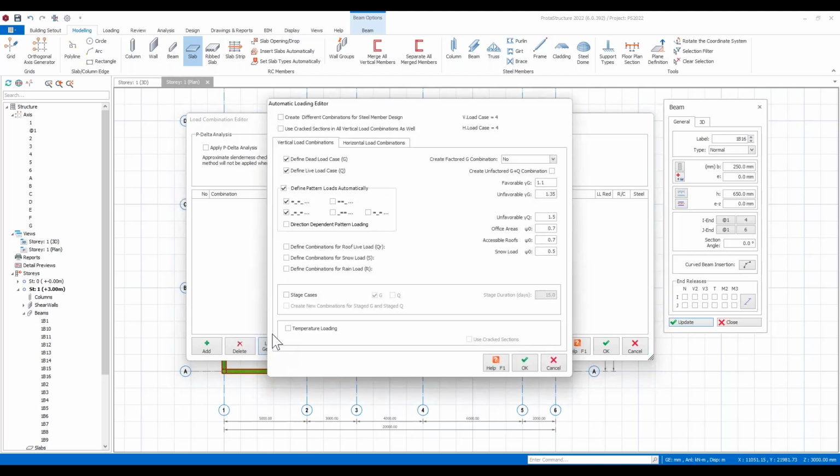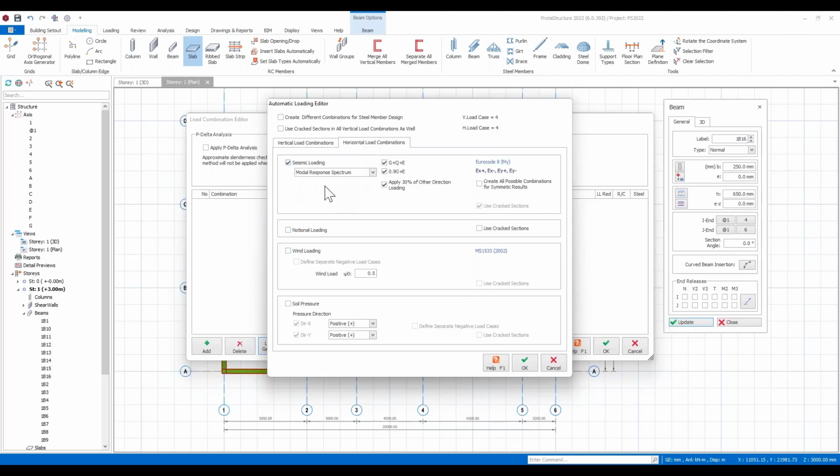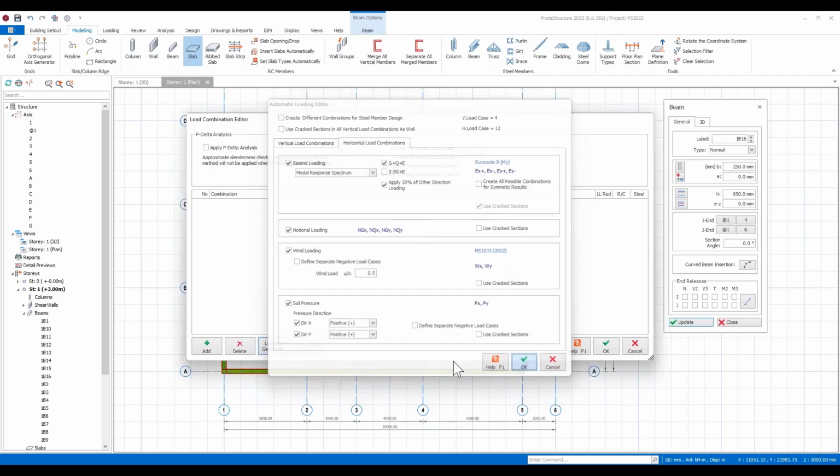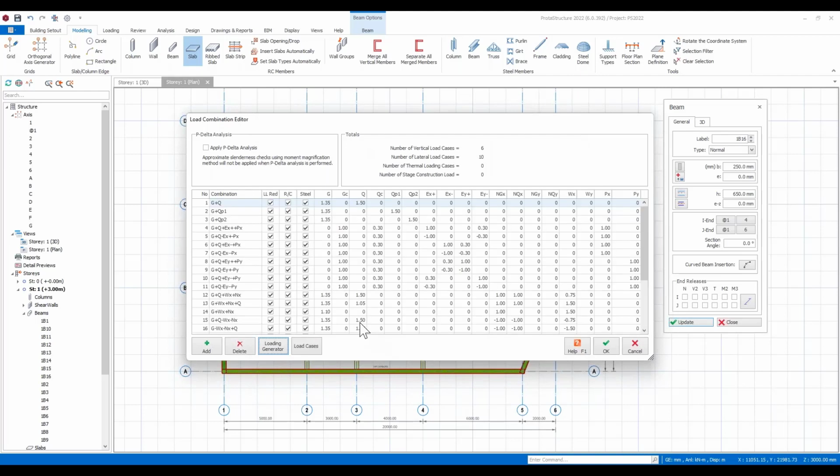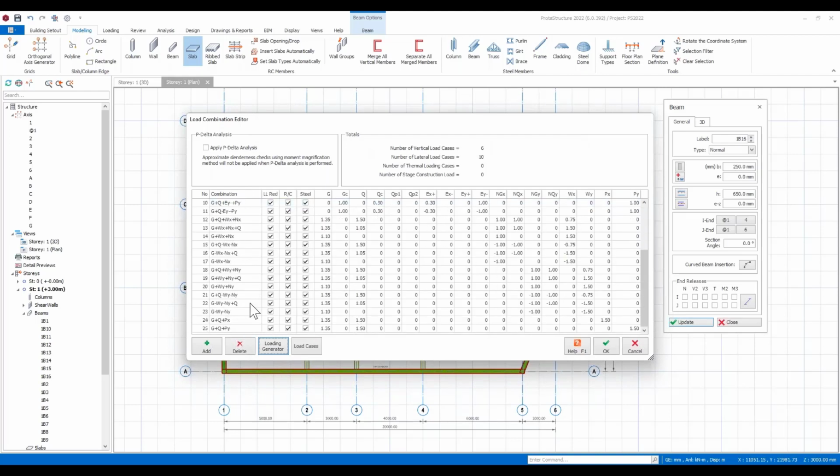So I'm just going to generate combinations here. You can choose your load combinations, both vertical as well as lateral cases. Pattern loading and the type is automatically taken care of. I'm also going to define some seismic cases here. I could also set up wind loading with Eurocode. Notional loads get automatically set up. I can also set up soil pressure cases here. So you can just set these up, and if you hit OK, it's then generating all these different combinations automatically to the code, and you can see them all here.